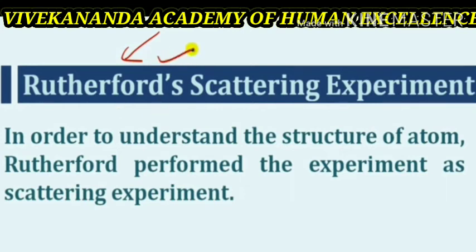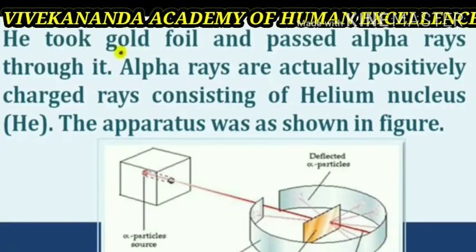He performed the alpha scattering experiment that we are going to discuss below. Rutherford and his co-workers made a fundamental contribution in understanding the structure.